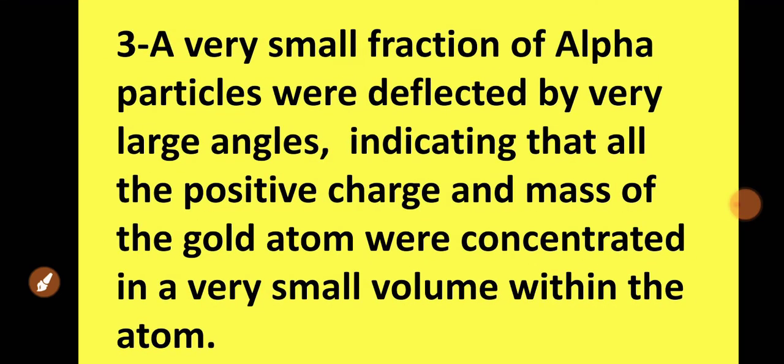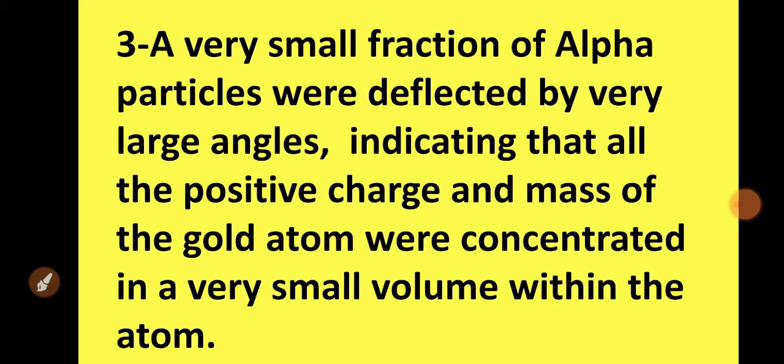Now next one, a very small fraction of alpha particles were deflected by very large angle, indicating that the positive charge and mass of the gold were concentrated in a very small volume within the atom. Actually, I told you, very few alpha particles come back in their original direction, that means they come back at 180 degree deviation.